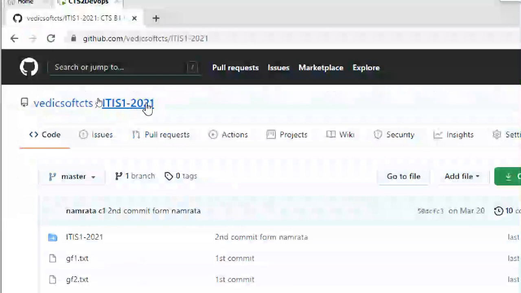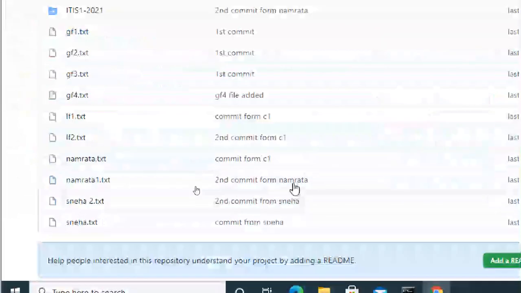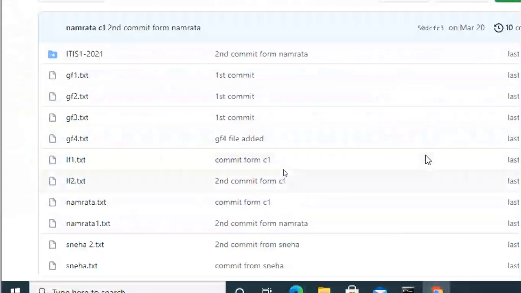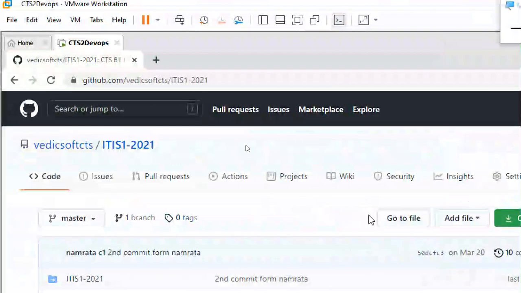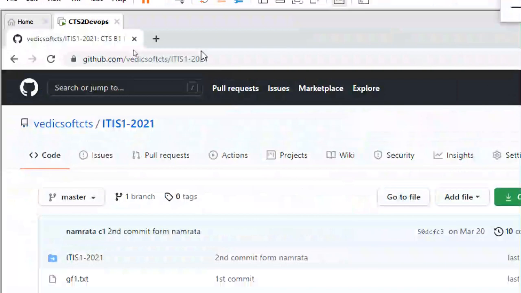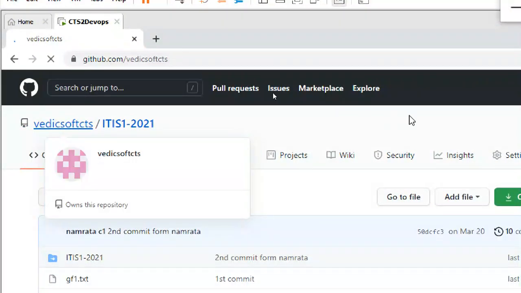So I created an ITS1 2021 repository and I uploaded some of them. Okay. Only a few people have committed. We'll see that next. So I logged in successfully. I have some repositories there.